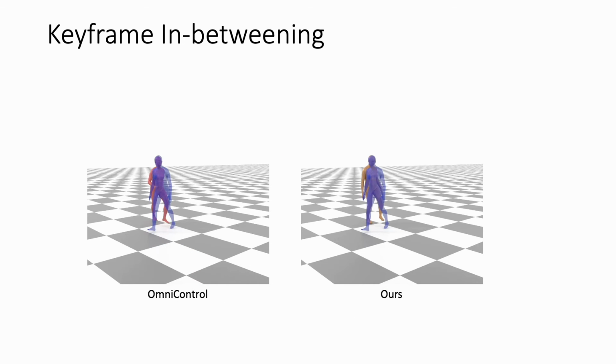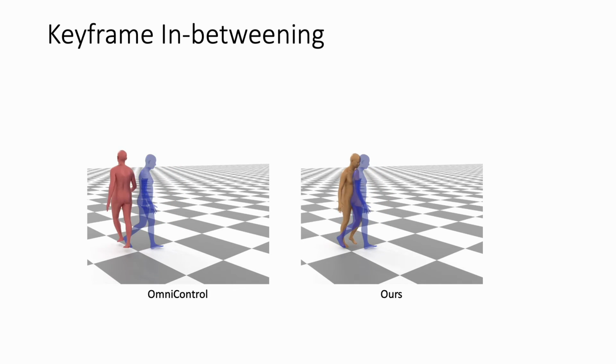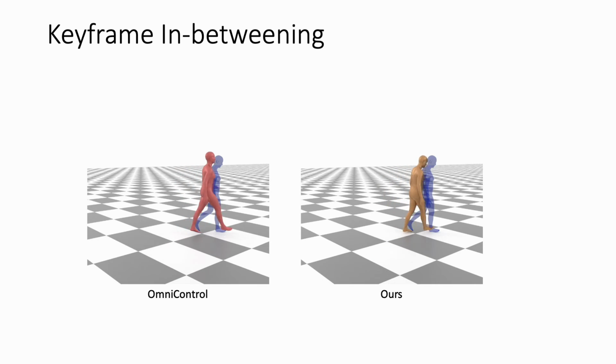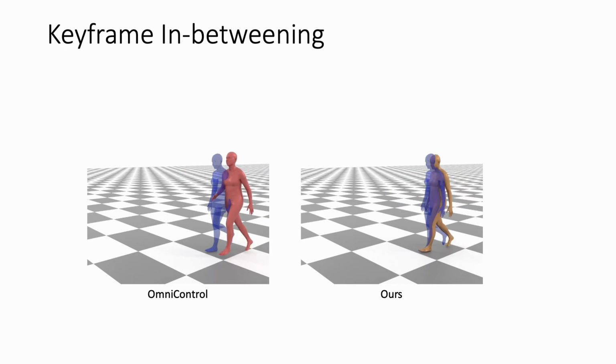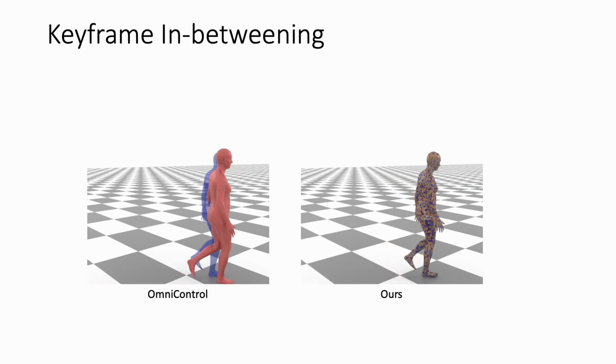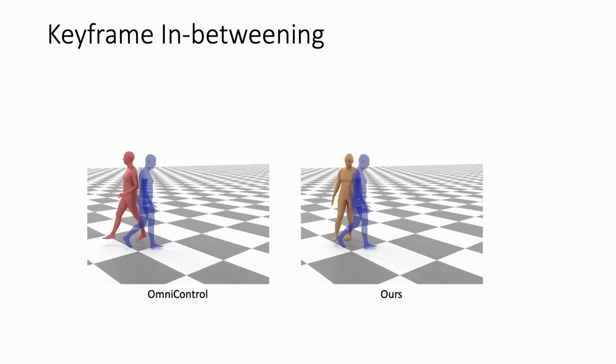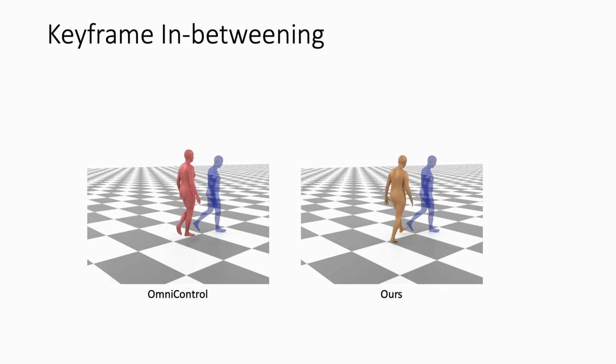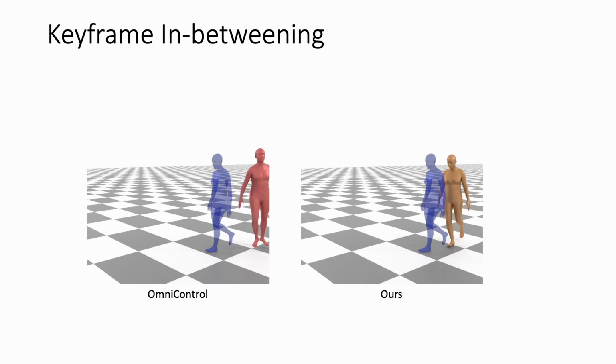For sparse keyframe in-betweening, we compare our work to OmniControl. Here, we revisit the same prompt-free trajectory tracking example shown earlier, but now with sparse keyframes, observed every 20 frames. Compared to our method, OmniControl demonstrates foot sliding and does not adhere well to the target keyframes.